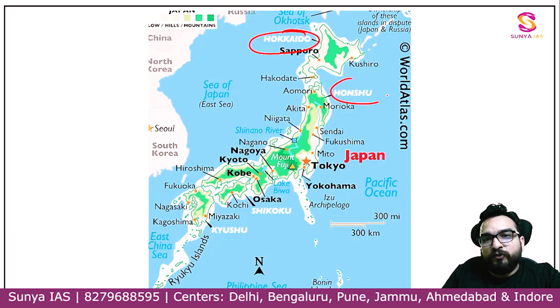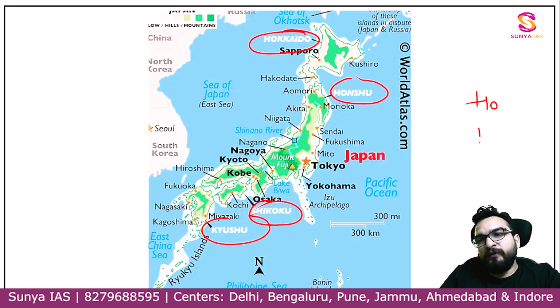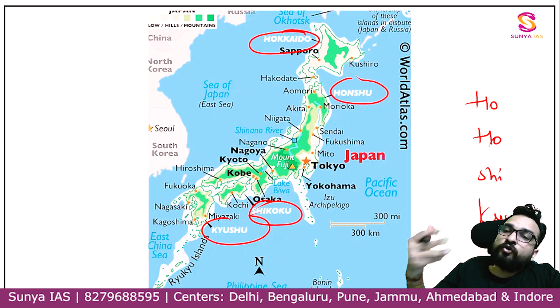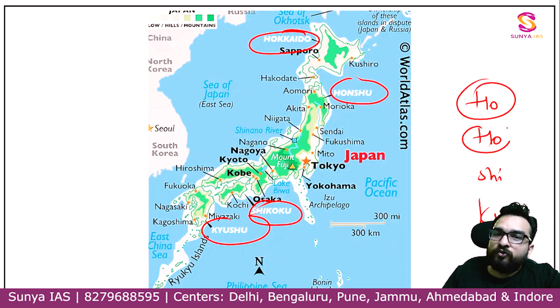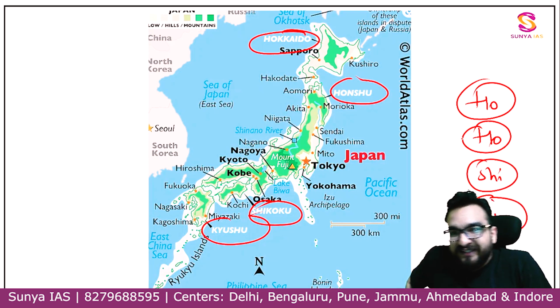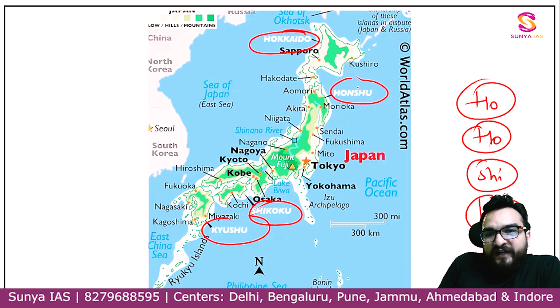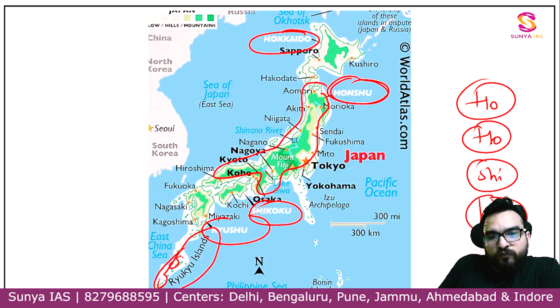4 island group you will see: Hokkaido, Honshu, Shikoku, Kyushu. How you can remember Ho Ho Shikyu? Say 2-3 times Ho Ho Shikyu. Hokkaido, Honshu, Shikoku, and Kyushu. The Tokyo capital of Japan you will find in this particular Honshu island, guys. Honshu. This is the largest island group, right? Over here then you will see Ryukyu Island, small Ryukyu Island, right? So this Ho Ho Shikyu, then Ryukyu Island.